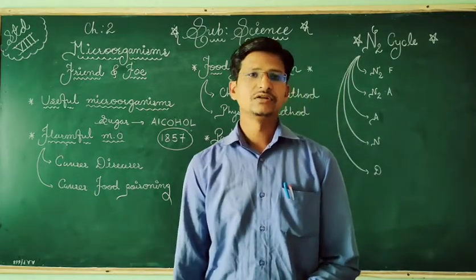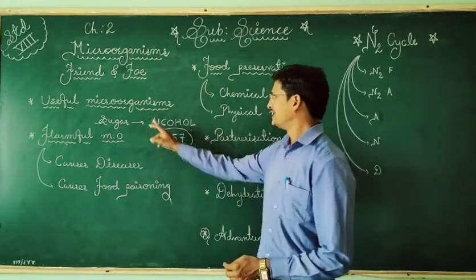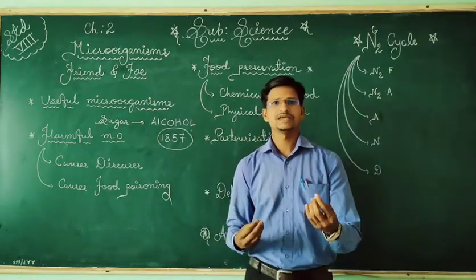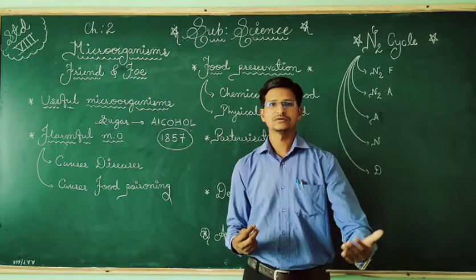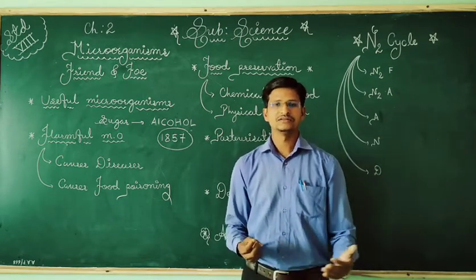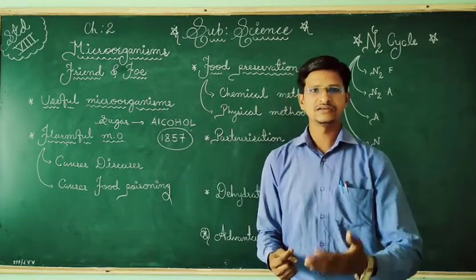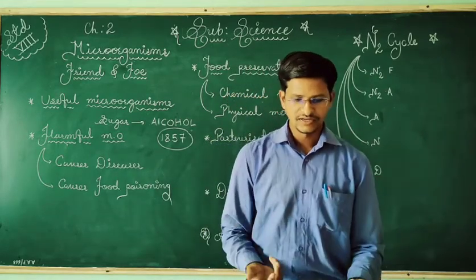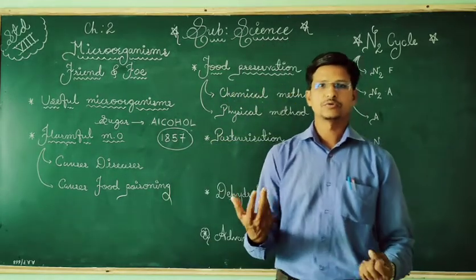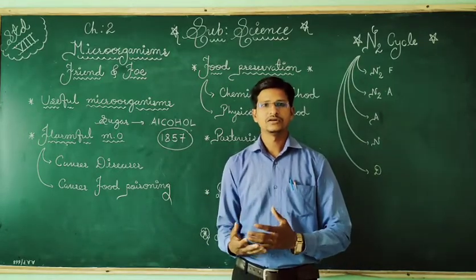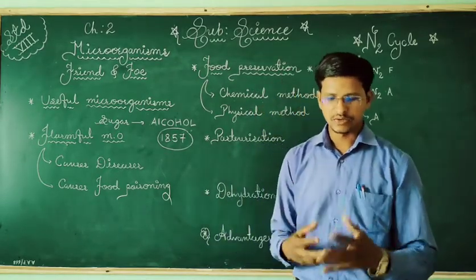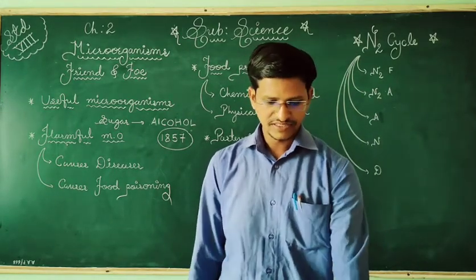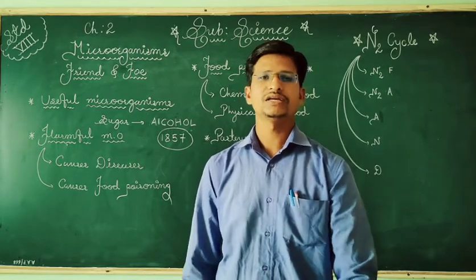So next is the medicinal use. The third use is medicinal use. So medicinal use means what? We are making antibodies. The best example we can take nowadays is the corona vaccine. Covishield, then Pfizer, that is from Brazil. Different companies are making different vaccines, and they are giving us immunity against coronavirus. So that's why this type of microorganisms are helpful to make antibodies against different pathogens.